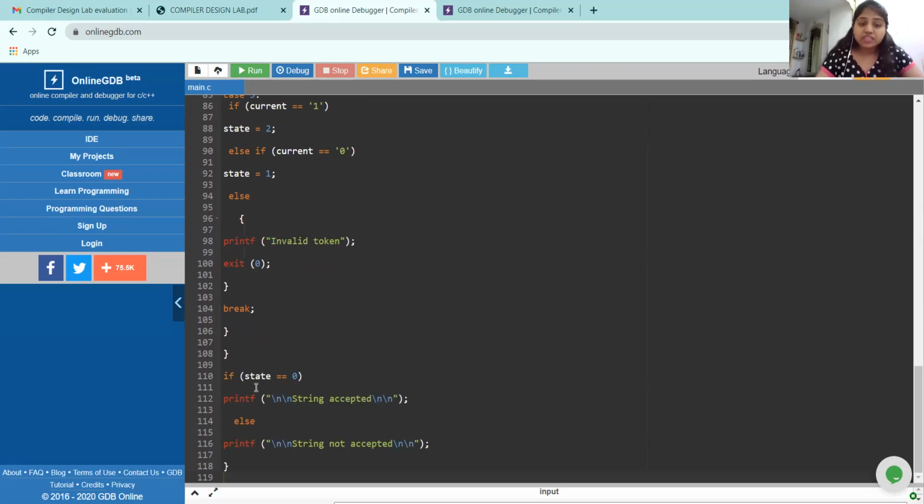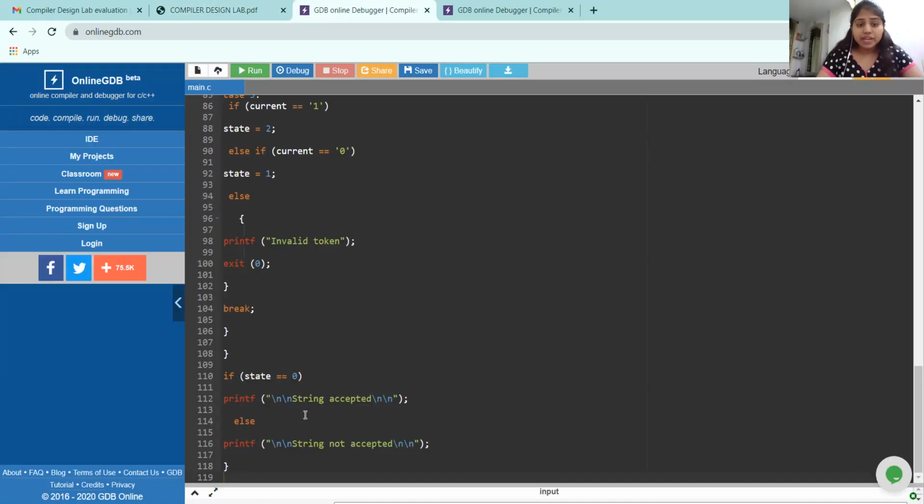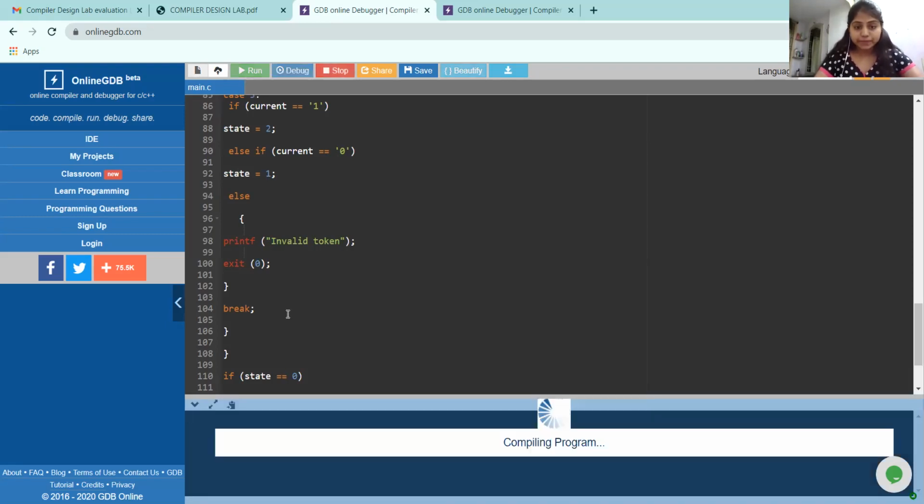And if the state is equal to 0, here state 0 is nothing but the acceptance state, where the string comes to the end and is accepted by the state Q0. At Q0, if the given string is accepted by the finite automata, then the program returns string accepted. If the given string doesn't get accepted by the finite automata, it returns string not accepted. So let us run our program and check whether the given string is correct or not.